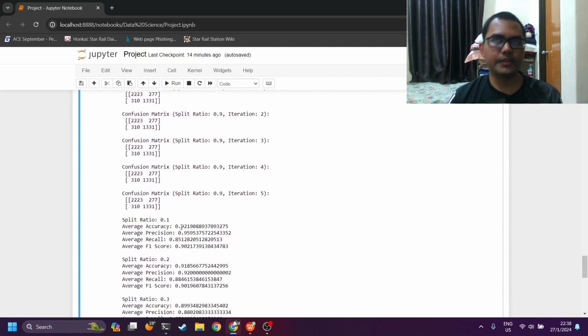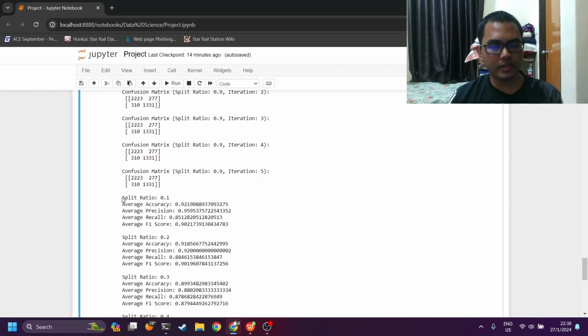So this model configuration should be applied in order to get the best results for this dataset of spam-based classification. So in conclusion, we have shown a possible implementation of how to classify whether a given web link is spam or not, using a decision tree model with a split ratio of 90-10 for training and testing. So that's all from me.